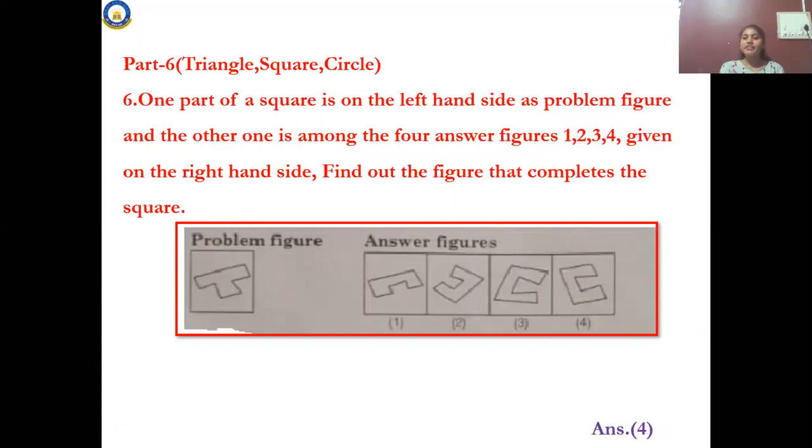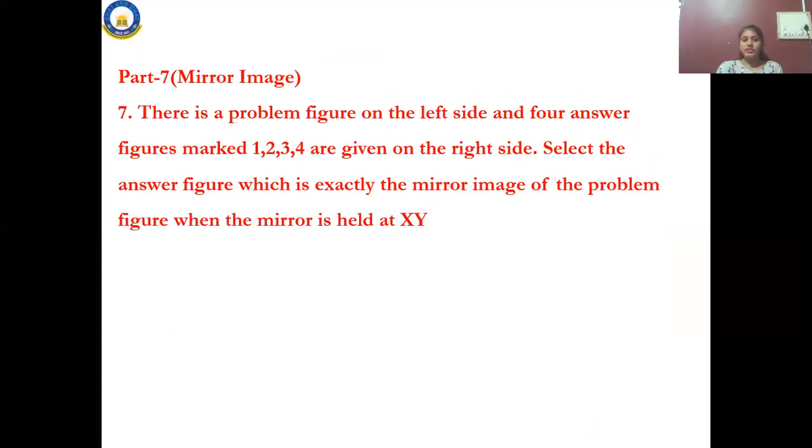You have to fit figure 4 into the question so that it will be a completed square. It will be one geometrical shape. Okay, this is how the problems will come in this chapter. That is part 6, triangle, square, and then circle. Okay, we'll move on. Since this is a syllabus discussion class, we'll move fast. Once we start with our syllabus, we will discuss each and everything.